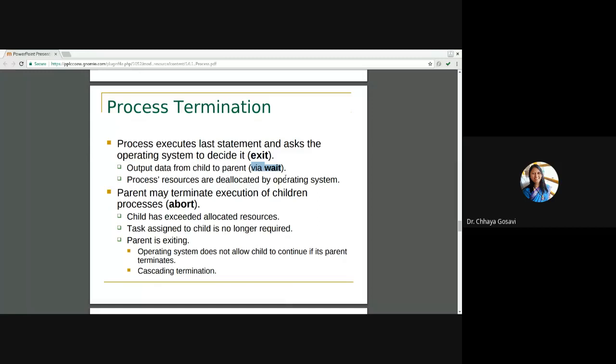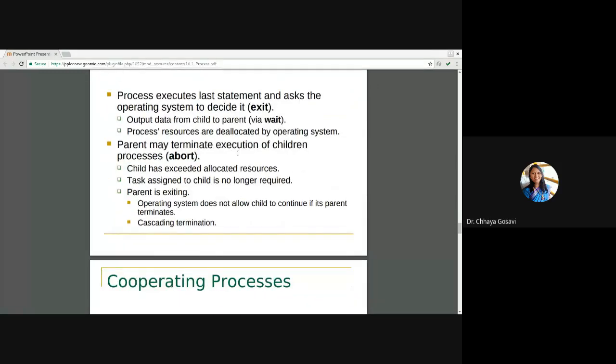Process resources are deallocated by the operating system. Now, at the time of termination, the operating system has already allocated many resources to processes for execution. So all these resources should be taken back and deallocated from the process. That is the job of the OS.